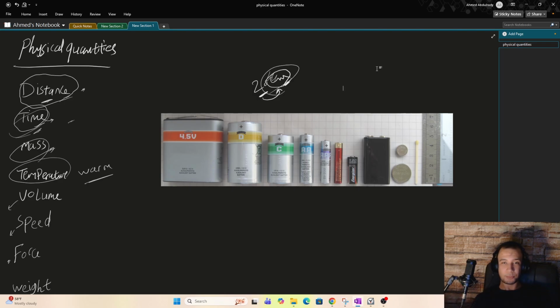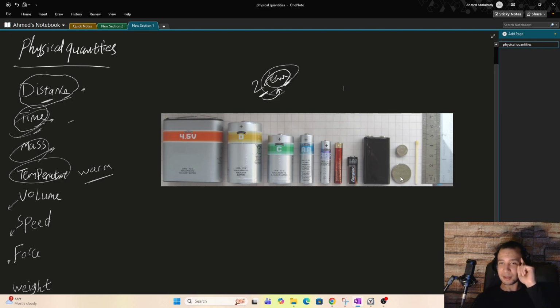And here, for example, when you hear that a battery size is AA or D or C, maybe you don't know what that is, because maybe you haven't seen an AA battery before, right? So to give you an idea of how big an AA battery is, you can compare the size of it to something that you already know, which is a matchstick, for example, or this small stick.